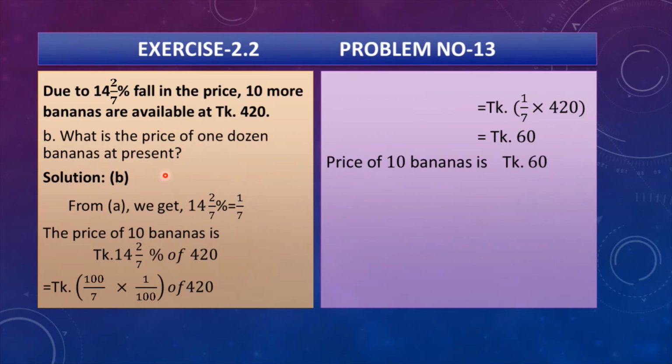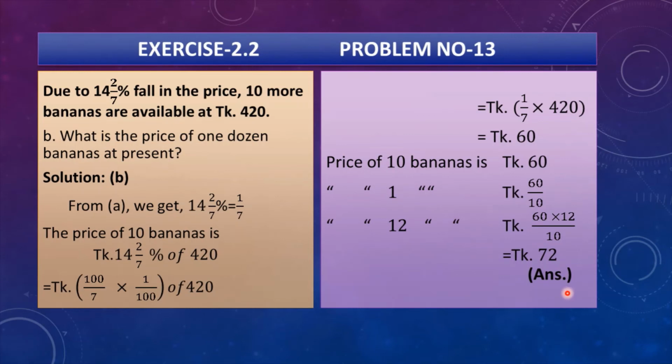Already we got the price of 10 bananas at present is Taka 60. Then by the unitary method, the price of one banana is obviously less, so 60 divided by 10, and the price of 12 bananas is obviously more, so 60 multiplied by 12 divided by 10, and if we reduce we get 72 taka. That is our desired answer.